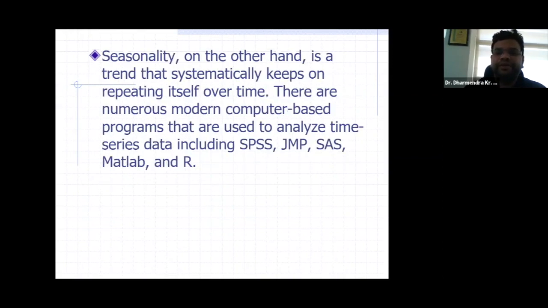Seasonality is another component which is generally inherent in the time series data, because you know that in different seasons the pollution level becomes high, or in certain seasons the pollution level becomes low. This is the seasonal variation. There are certain modern computer based programs or softwares which are used to analyze the time series data. Generally SPSS, which I am going to talk to you about, and also JMP, SAS, MATLAB, and R. These softwares are used to analyze the time series data.